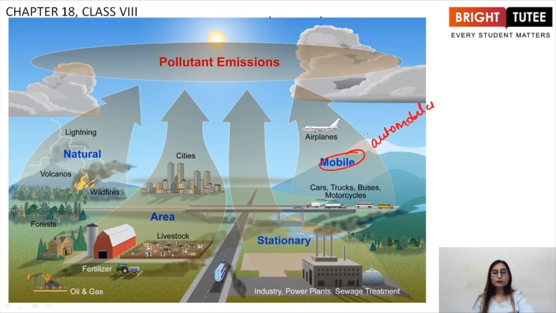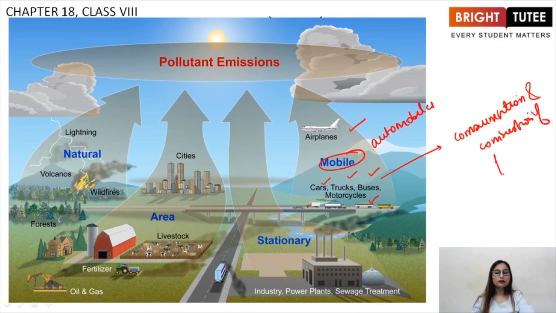These include airplanes flying in the sky, cars, trucks, buses, motorcycles. Every automobile that is consuming and combusting fuel is causing air pollution, right? So the first reason is mobile. Second being stationary. Now what is stationary?